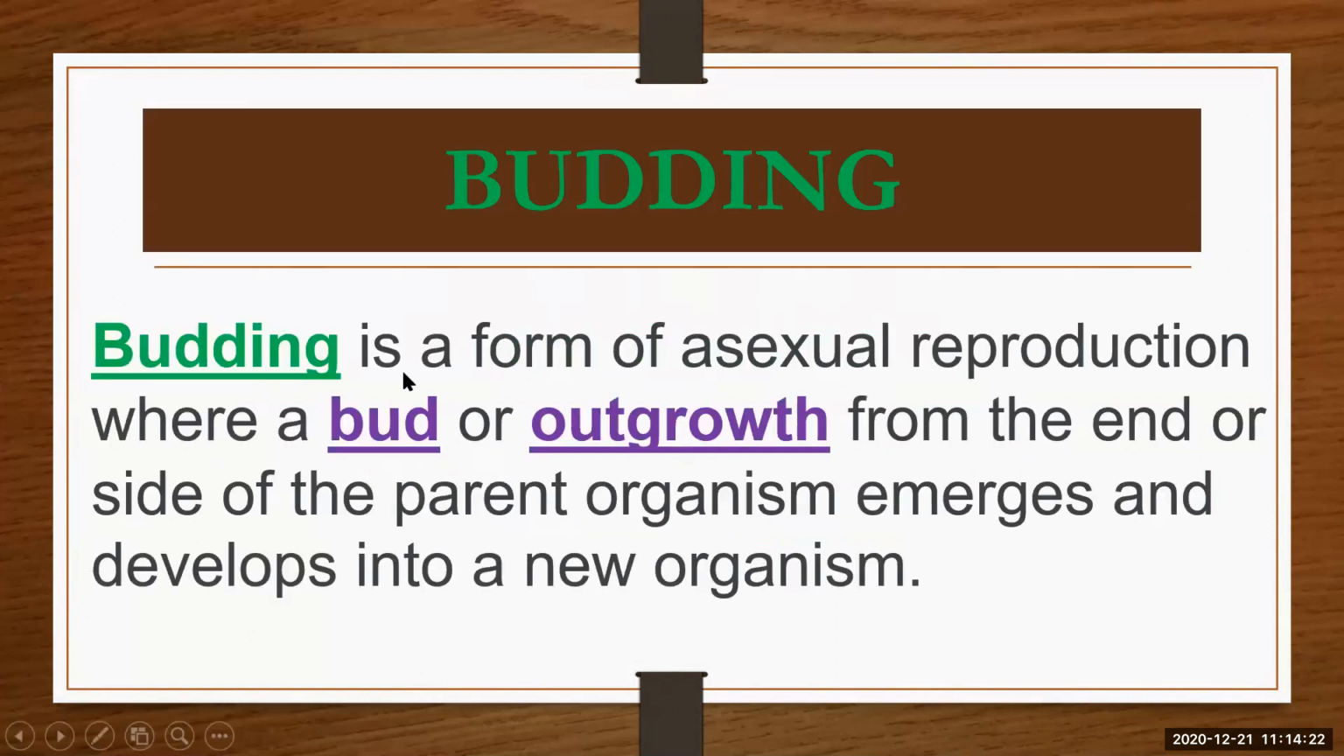Budding is a form of asexual reproduction where a bud or outgrowth from the end or side of the parent organism emerges and develops into a new organism. Budding means where a bud or small outgrowth forms on the parent cell, and that outgrowth or bulge matures, gets cut off from the parent cell and starts living individually. That process is known as budding.